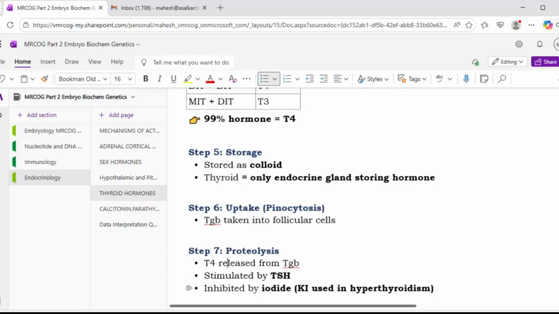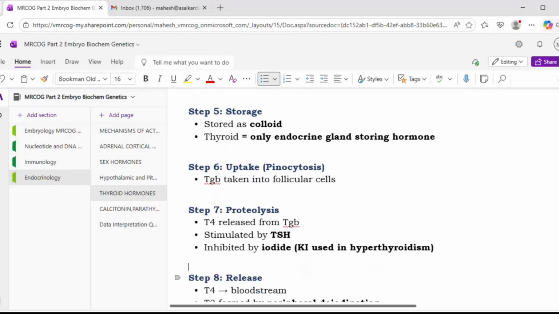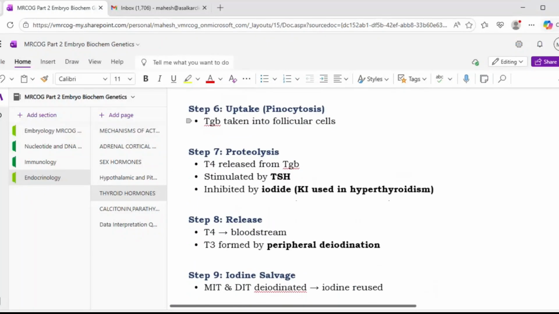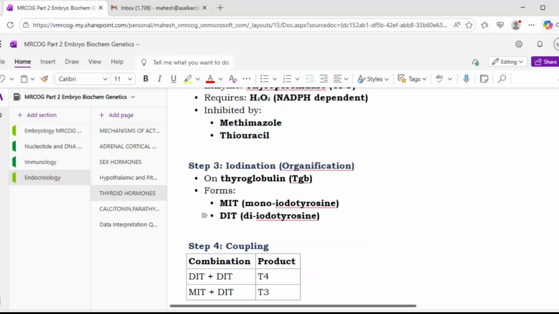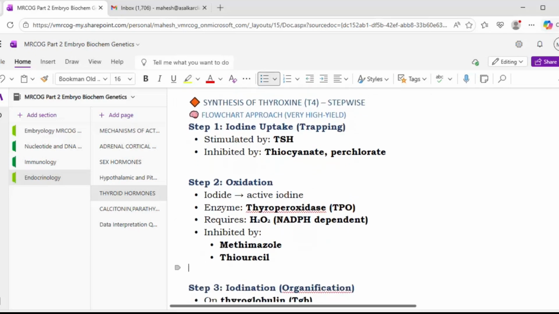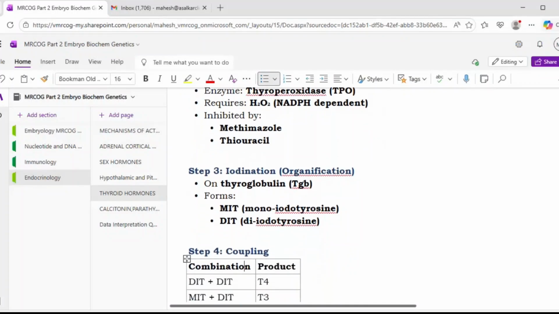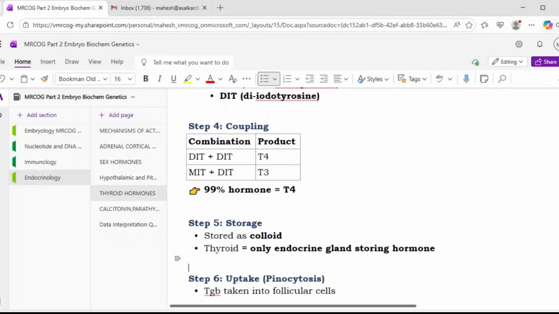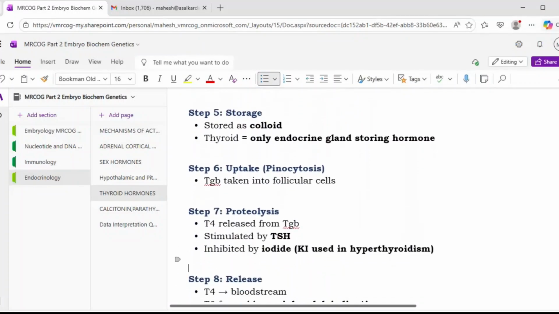It is stimulated by the TSH and inhibited by the iodide. Okay, that is the potassium iodide which is used in hyperthyroidism. So this potassium iodide will act at this proteolysis stage. While we have seen methimazole and thiouracil, they are acting at which stage? They are acting at the oxidation stage. Okay, so we should know these particular steps and where exactly the drugs are acting, that also we should know.